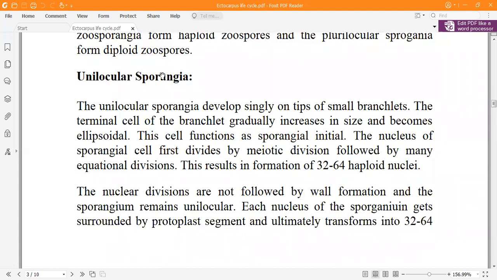Now let's see what happens in the unilocular and plurilocular sporangia. The unilocular sporangium develops singly on the tip of the small branches, in which the nucleus of the cell first divides by meiotic division. So please remember, in the unilocular sporangium, first there is meiotic division, which is followed by many equational divisions, resulting in the formation of 32 to 64 haploid nuclei. That's why it forms haploid zoospores.